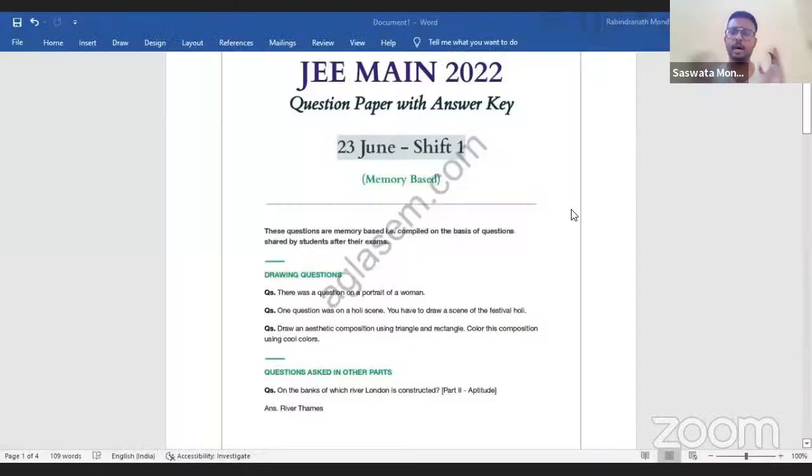So right now, I guess you will be able to see my screen. I will clarify one very important thing, guys. First of all, this is an unofficial answer key. This is not the official answer key. The official answer key will be released soon. We will have to wait for that. Dates are not announced yet, so I won't make any comments on that.